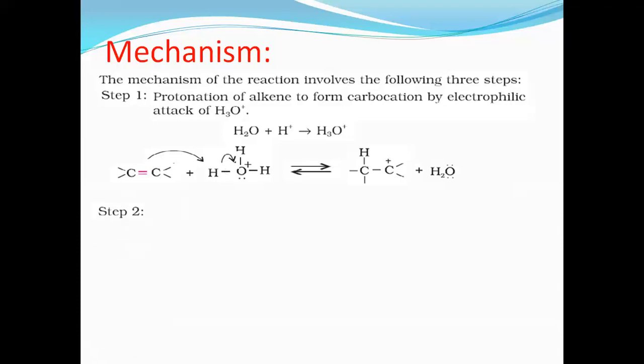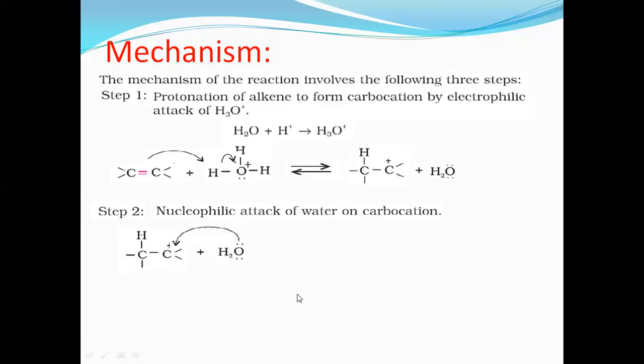In the second step, nucleophilic attack of water on the carbocation. Nucleophilic means containing what? A negative charge or a lone pair of electrons. Once the carbocation is formed, the lone pair of electrons present on the OH attacks what? The carbocation. You have to observe: the lone pair of electrons attacks the carbocation.